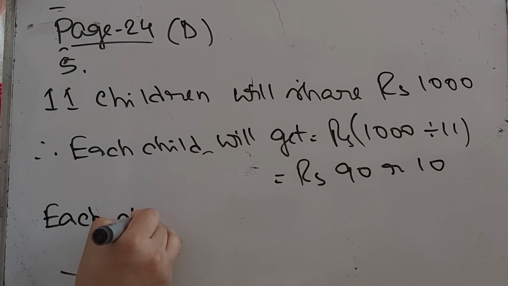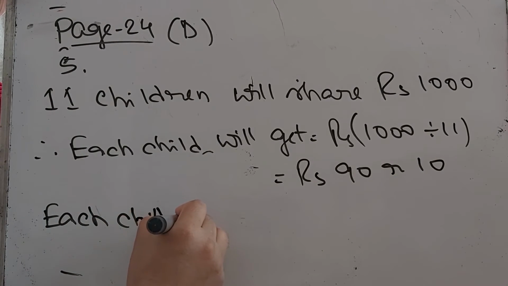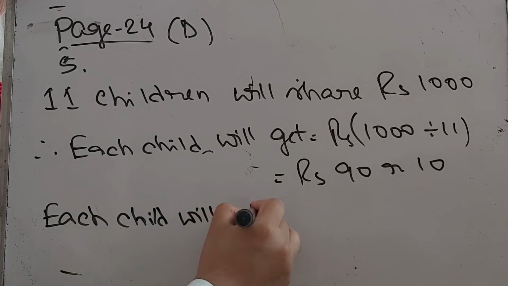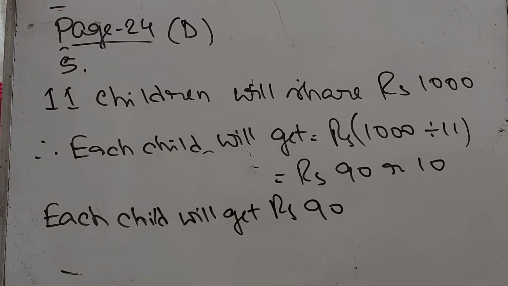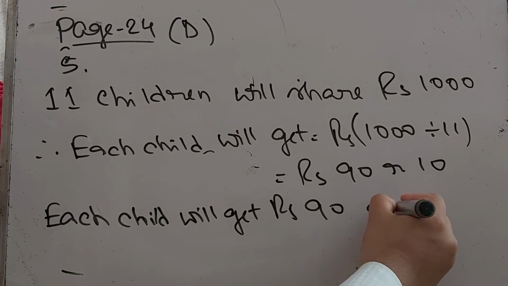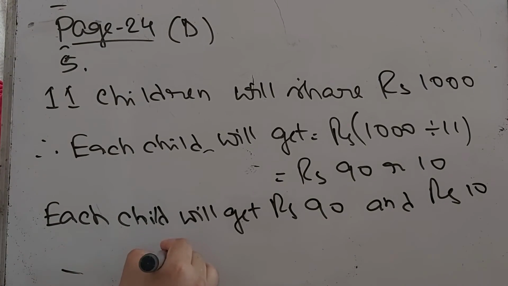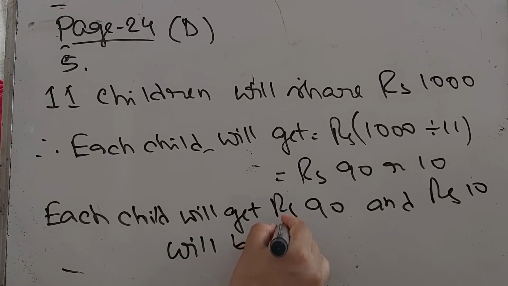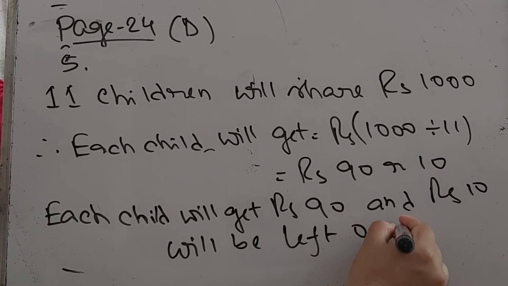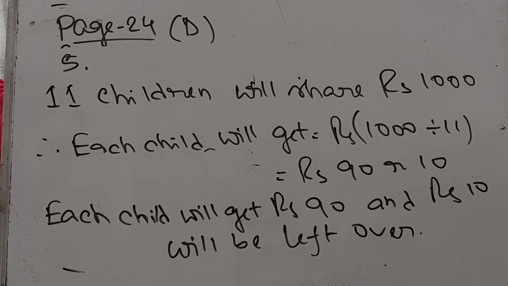Each child will get rupees 90, and rupees 10 will be left over. Okay, very simple problem.